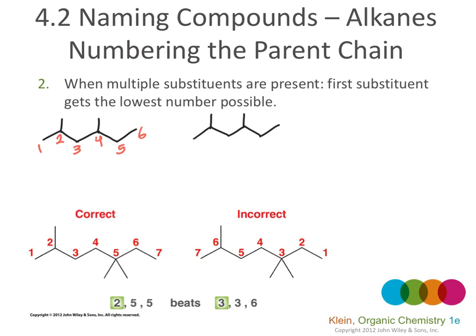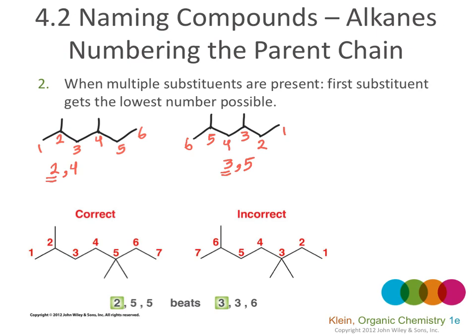So the substituents are on carbon 2 and 4. The first substituent is on carbon 2. Or we can number from the right side 1, 2, 3, 4, 5, and 6. So the substituents are on carbon 3 and 5. The first substituent is on carbon 3.